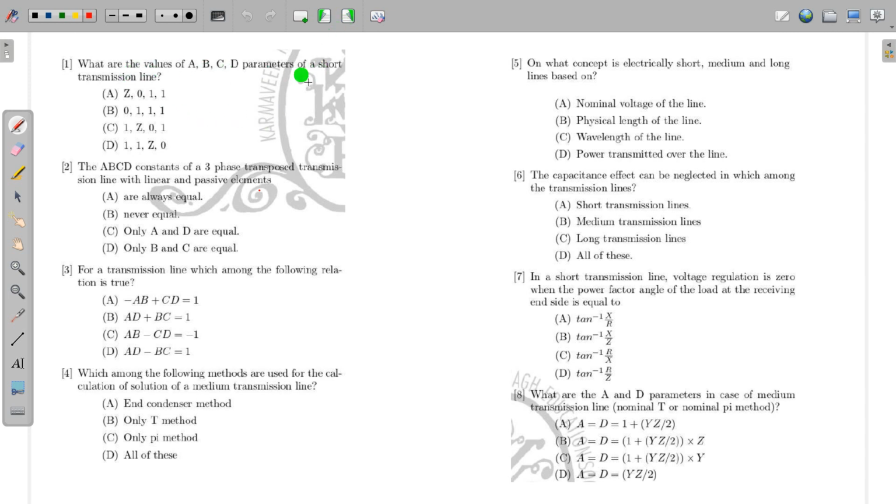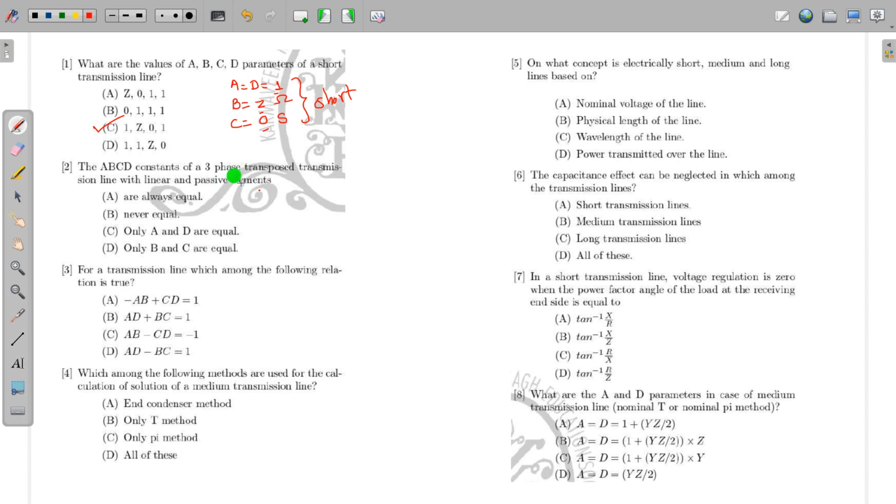What are the ABCD values of the short transmission line? In case of short transmission line, the parameter A is always equal to D, and this is always 1 for the short transmission line. B is equal to Z ohm. C is equal to 0 mho or Siemens. So this is typically for the short transmission line. So which is the correct ABCD parameters? 1, Z, 0, 1. So option C is correct.